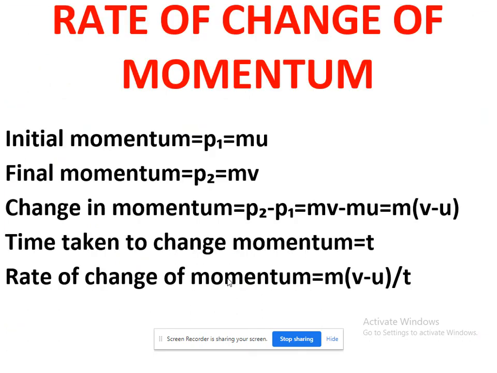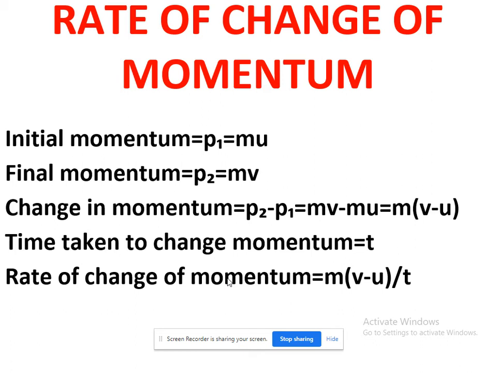Next, we have the rate of change of momentum. What is rate of change of momentum? See, students, in physics, wherever we say rate of change, it means the quantity is changing with respect to time.